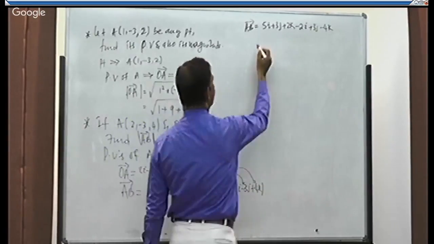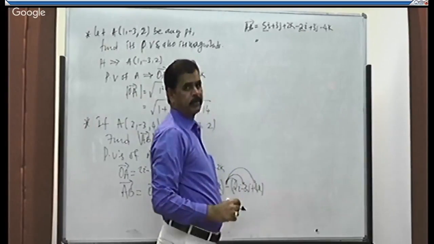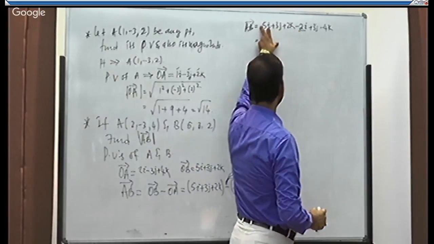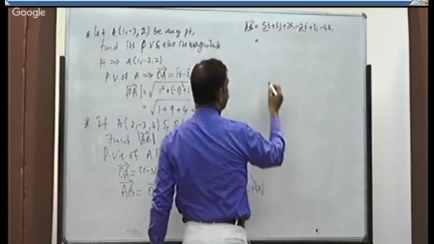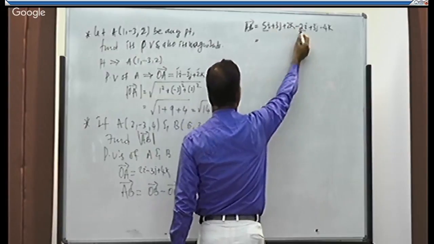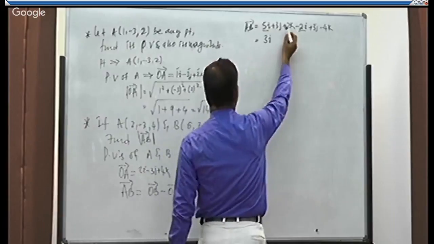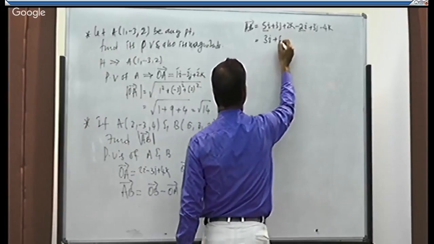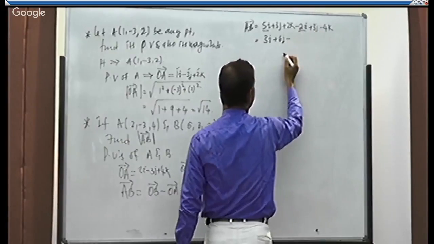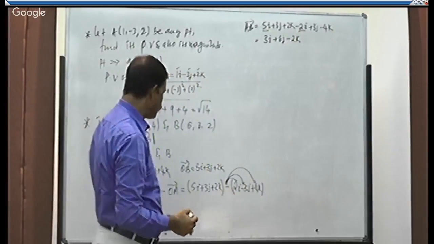Now add or subtract according to the sign between the common elements. Which are the common elements? 5i and 2i. One is plus, the other one is minus. We have to take the difference, correct? Which is the bigger number? 5. Whose sign is 5? 5i minus 2i is 3i. Then plus 3j, add them, 6j. Plus 2k minus 4k, take the difference, 2k. This is vector AB. Now we need to get what?